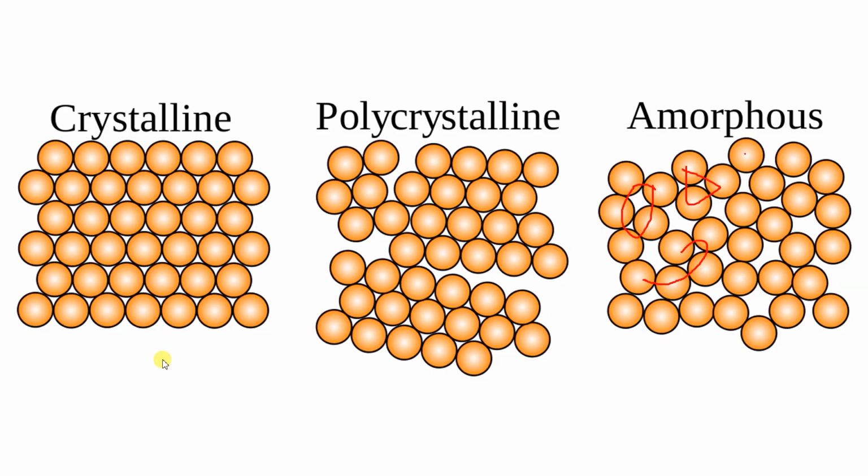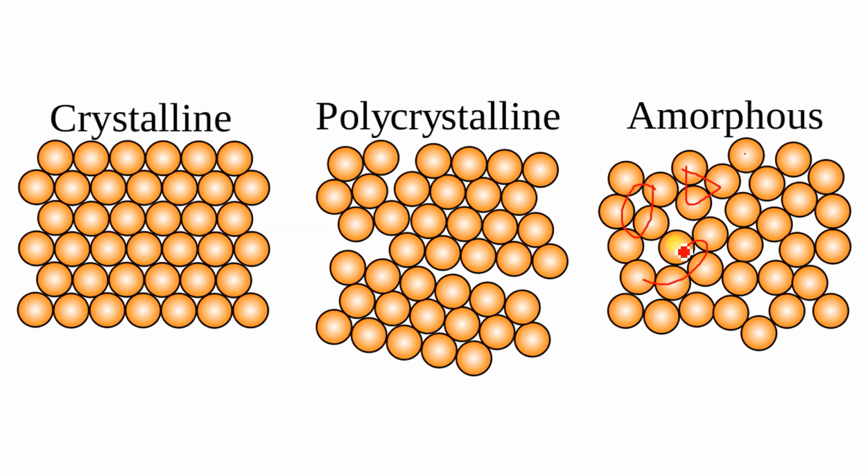This is an example, like you can see. This is the crystalline, that is a fixed pattern all over. Polycrystalline, the fixed pattern is there, but in small groups, not throughout the substance. In this case, it will be in a regular pattern, but only for a small packet. Amorphous, there is no regular pattern. You can see here it is a triangle, here it is in the form of a pentagon.